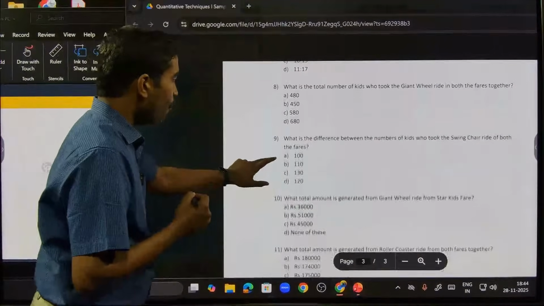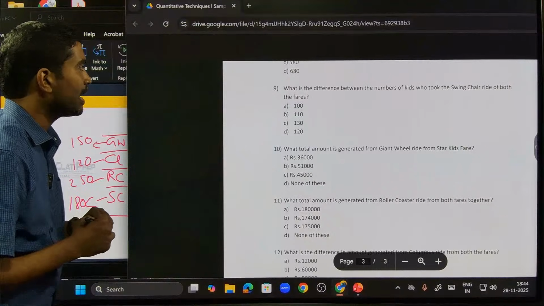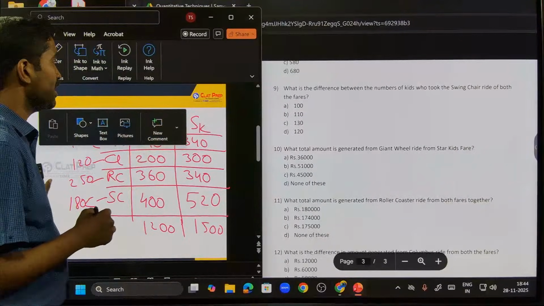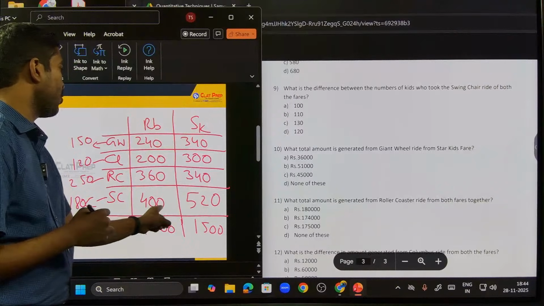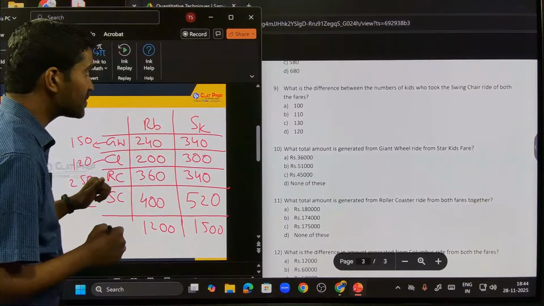Next one. What is the difference between the number of kids who took the swing chair ride of both the fairs? Swing chair ride, both the fairs. Check swing chair, 400 here, 520 here. What is the difference? 120 is the difference, right?